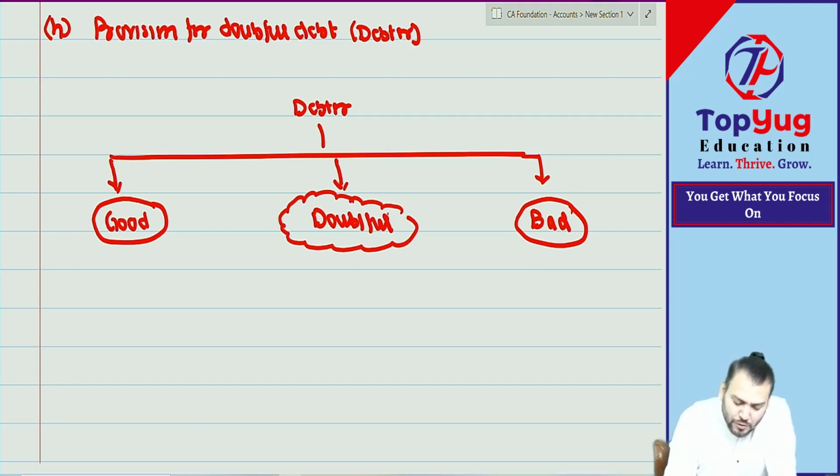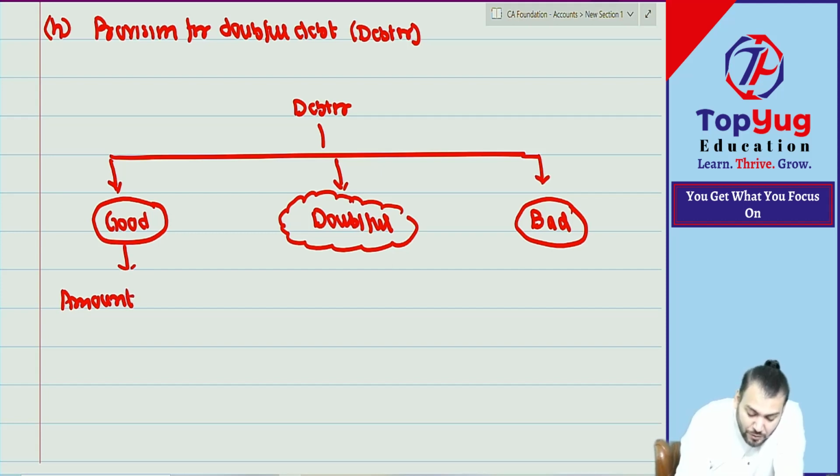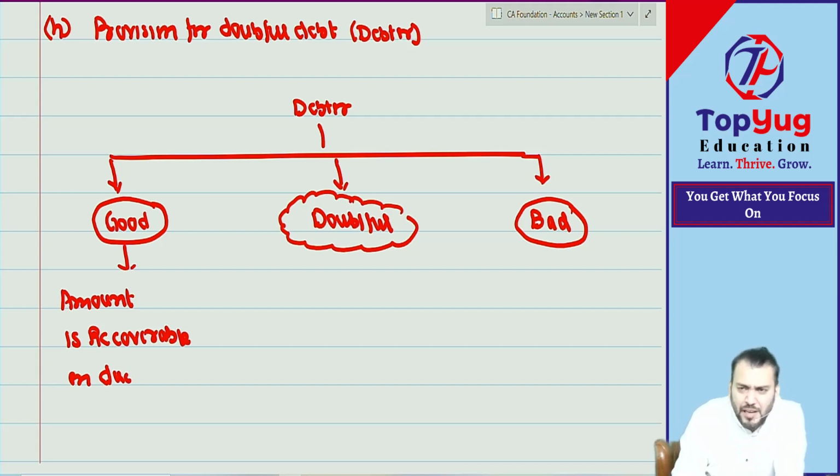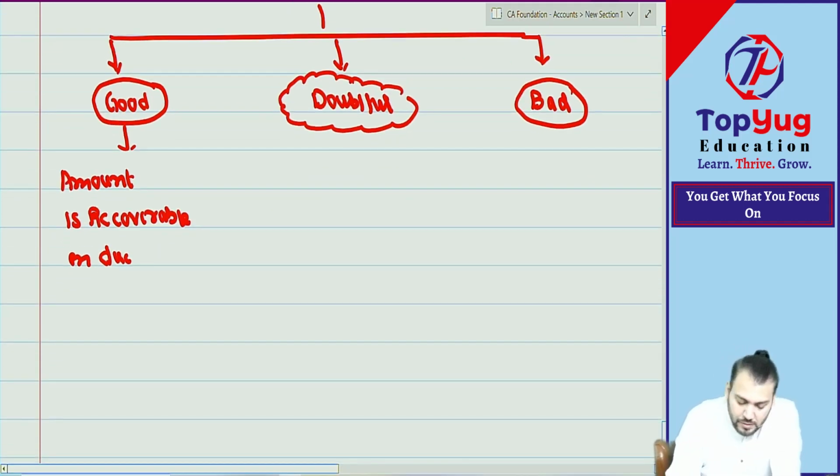So when I am saying good debtor, it means the amount is recoverable on the due date. Due date means the payment date. Understood now? Correct.